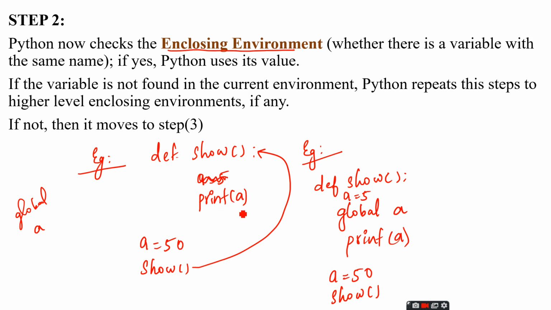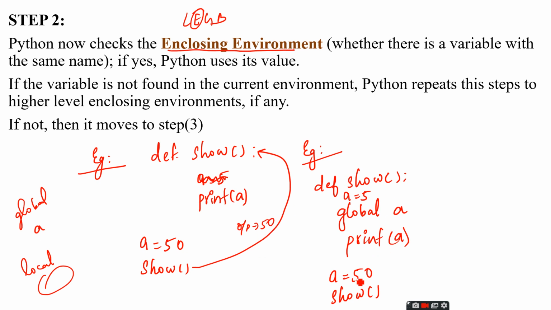Now inside the function we can see print a. So what will happen is the Python interpreter will check the local namespace first, whether a is there. It is not there, so it will move to its enclosing environment. So this is the E in the LEGB rule. Inside the local namespace there is no variable, so it will move to the enclosing environment, that is the global a, and the global a points to 50, so the output will be 50.